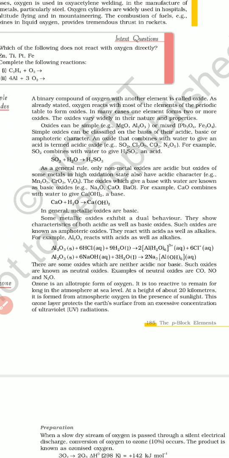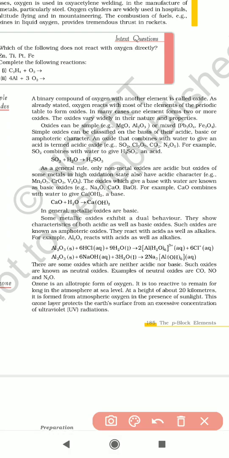As already stated, oxygen reacts with most of the elements of the periodic table to form oxides. So in many cases, one element forms two or more oxides.